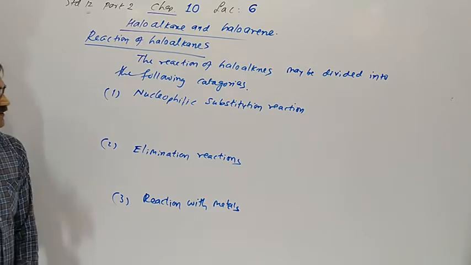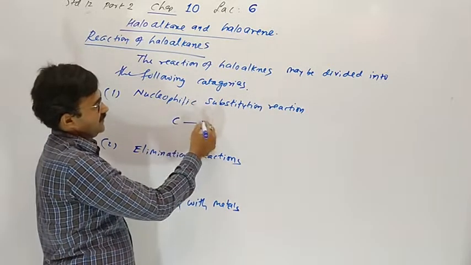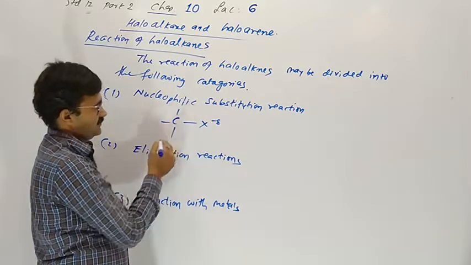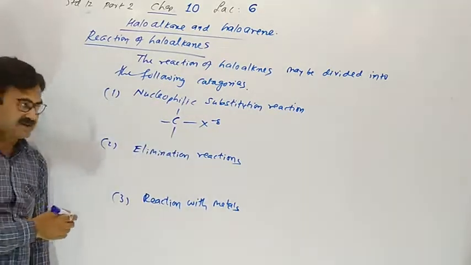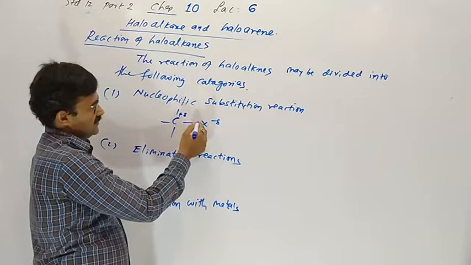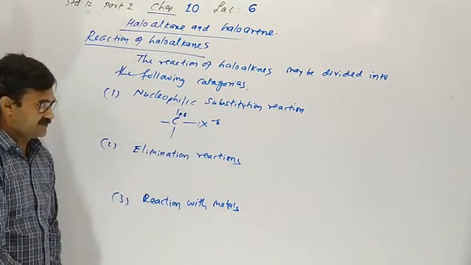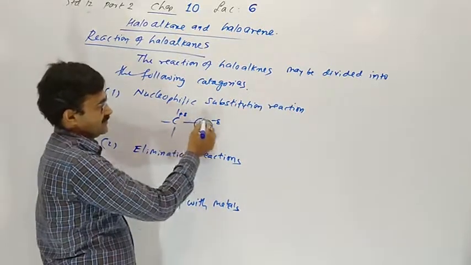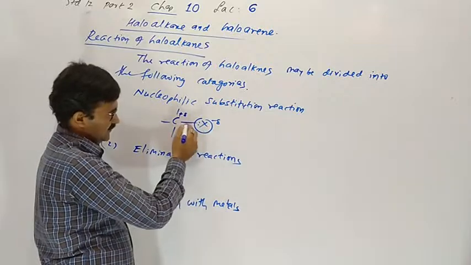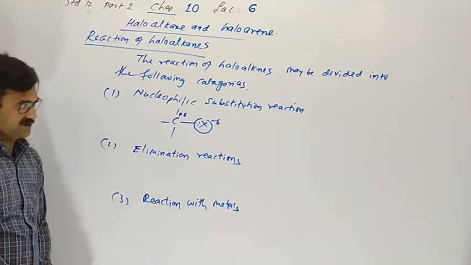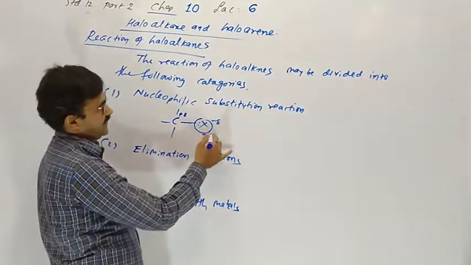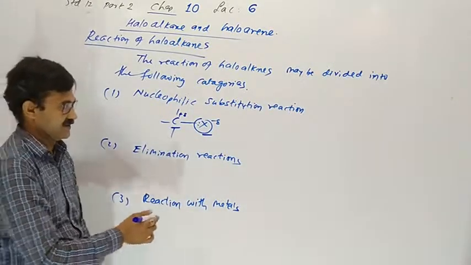What is nucleophilic? In the haloalkane we know carbon is partially positive, halogen is partially negative. The electronegativity of halogen is high, so the electrons between them are attracted toward the halogen.